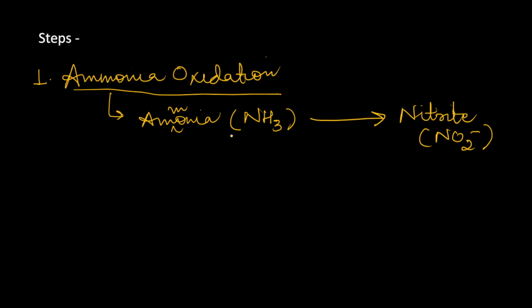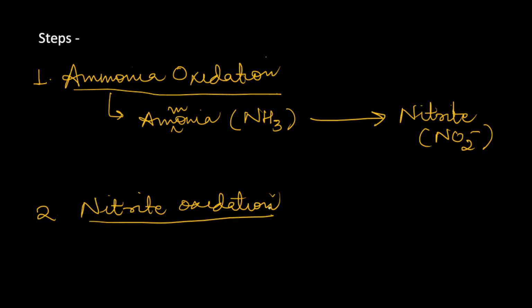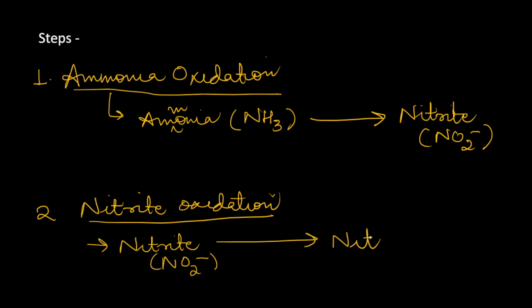Ammonia is converted into nitrite, and the second step is nitrite oxidation. So what happens in this process? Nitrite, that is NO2 minus, is converted into nitrate, which is the byproduct, and in this form only the plants are able to absorb the nitrogen. This nitrate is NO3 minus. So these are the two steps that take place in nitrification.